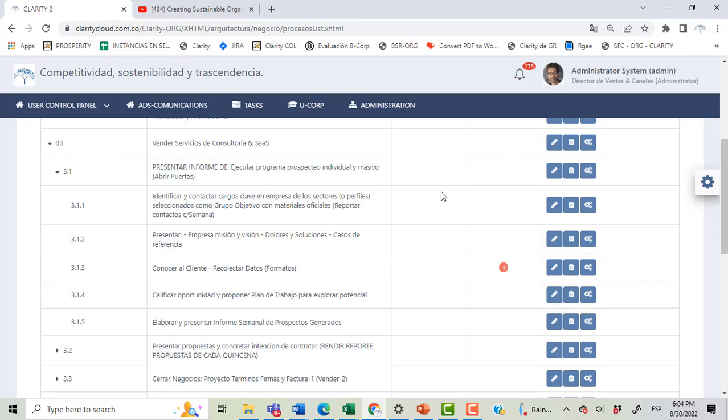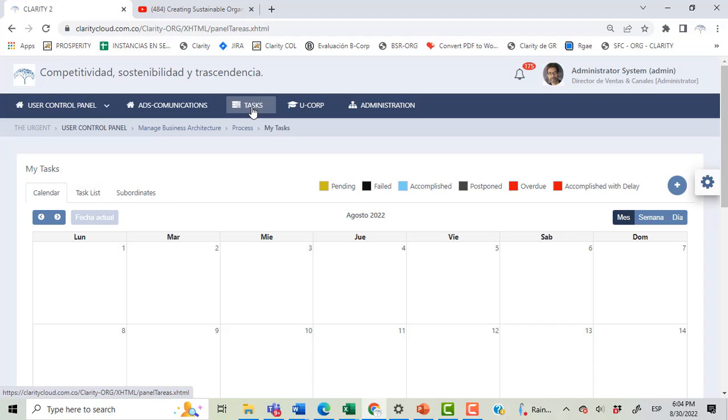When the risk and the control actions are set, then we can create tasks for supervising the accomplishment and the compliance of the tasks and the standards and rules and policies that we have set.